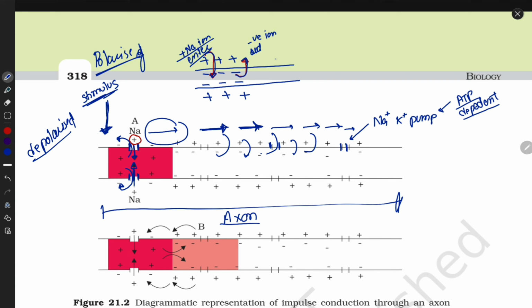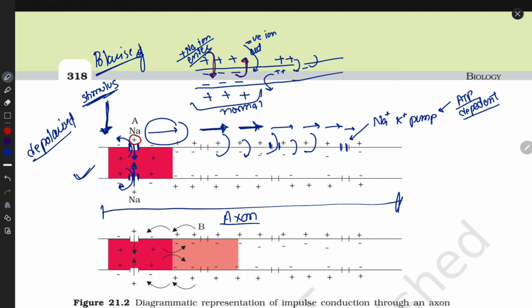When the signal moves forward, then this position becomes normal. How? Again the negative ion comes inside and the positive ion moves out. Okay, now this is the fluctuation, this is the depolarization state.